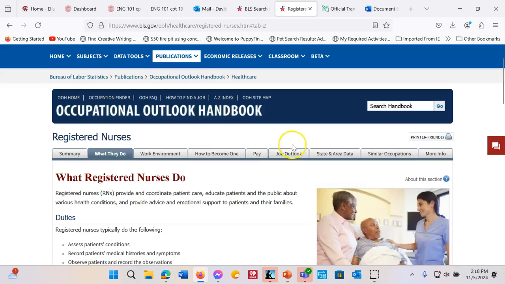Okay, so we'll start with the title of the article. What's the title of the article? Well, you might say, oh, it's the Occupational Outlook Handbook. Nope, that's the title of the website. Here is the title of our article, What Registered Nurses Do.